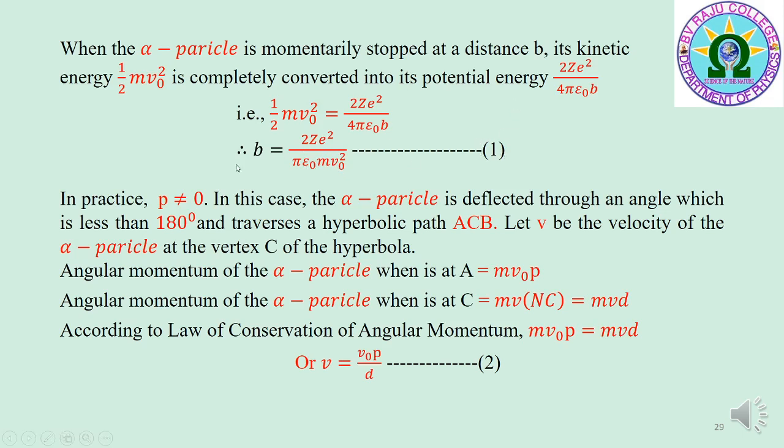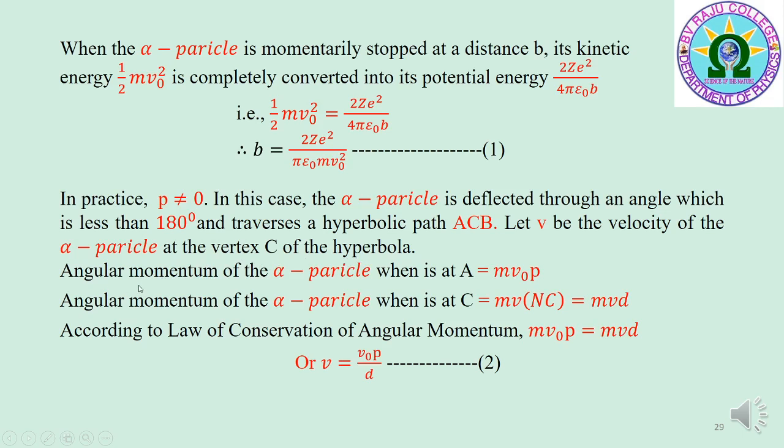In practice, the impact parameter p is not equal to 0. In this case, the alpha particle is deflected through an angle which is less than 180 degrees and traverses a hyperbolic path ACB due to Coulombic repulsive force between nucleus and alpha particle. Let v be the velocity of the alpha particle at the vertex C of the hyperbola.